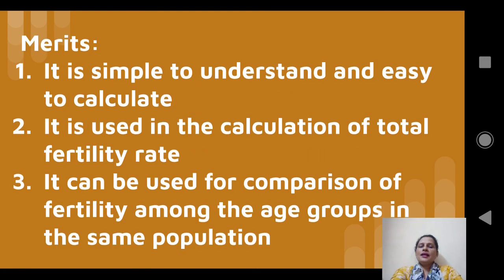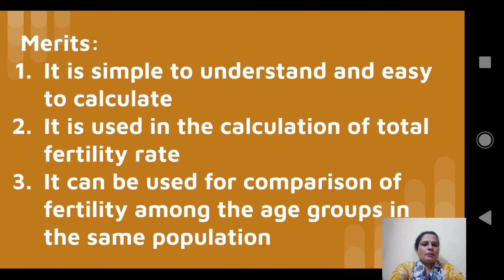Okay. The merits of ASFR: the first one, it is simple to understand and easy to calculate. Second one, it is used in the calculation of total fertility rate. We are discussing total fertility rate after a few minutes. Third one, it can be used for comparison of fertility among the age groups in the same population.